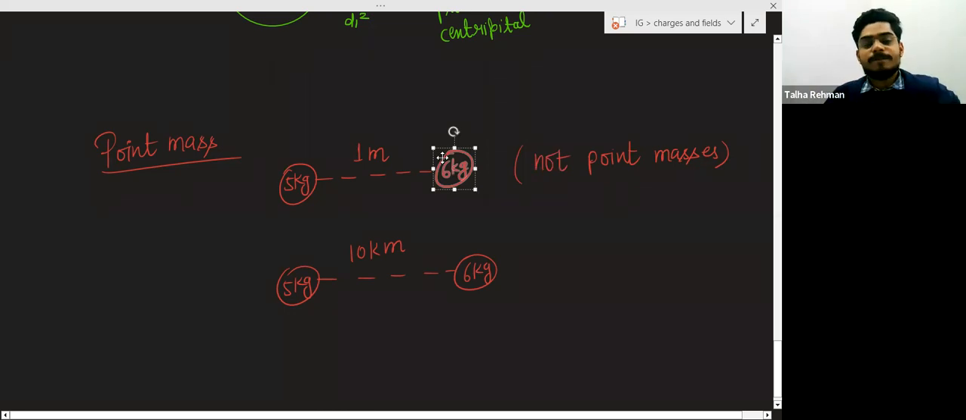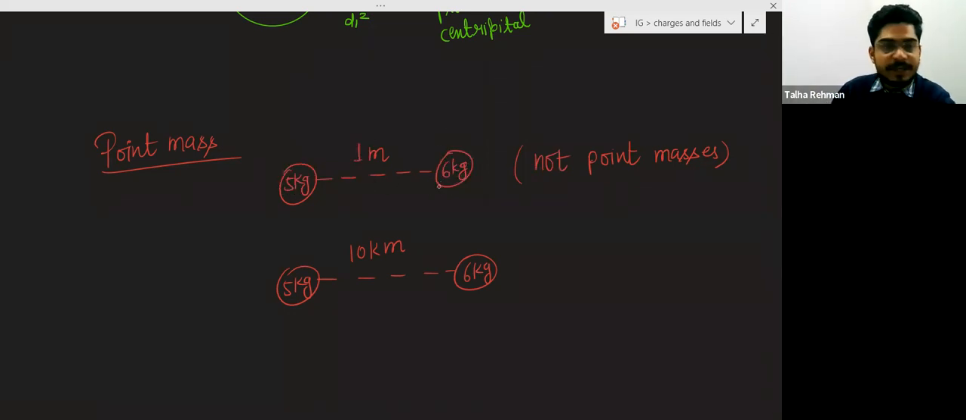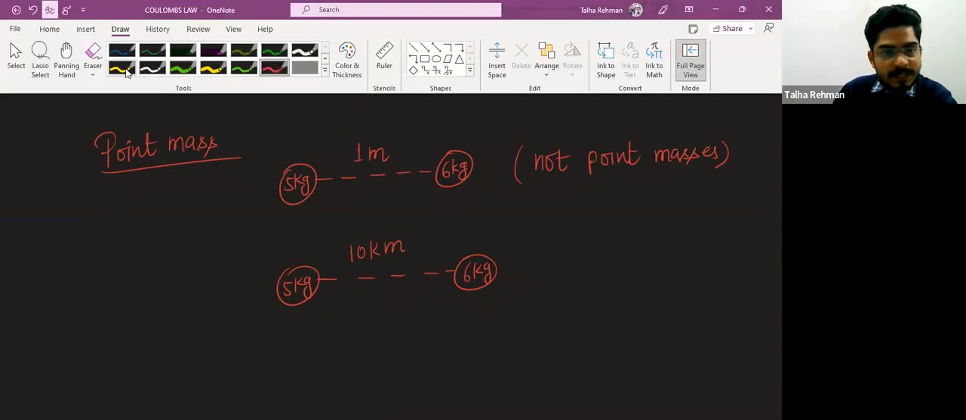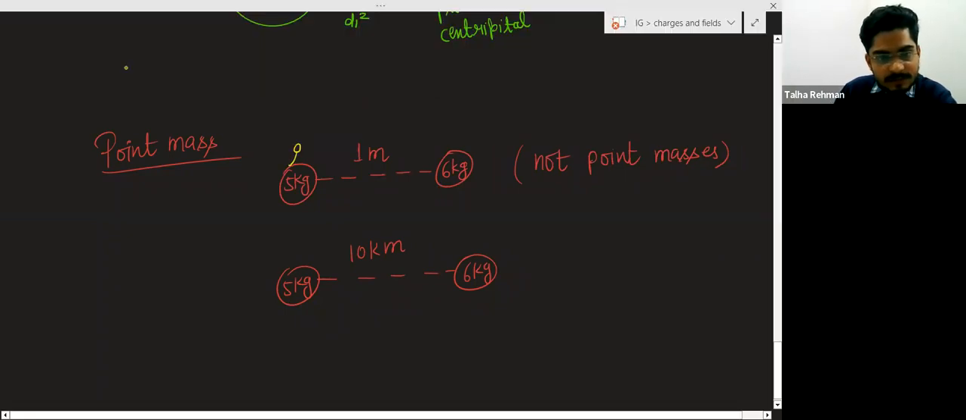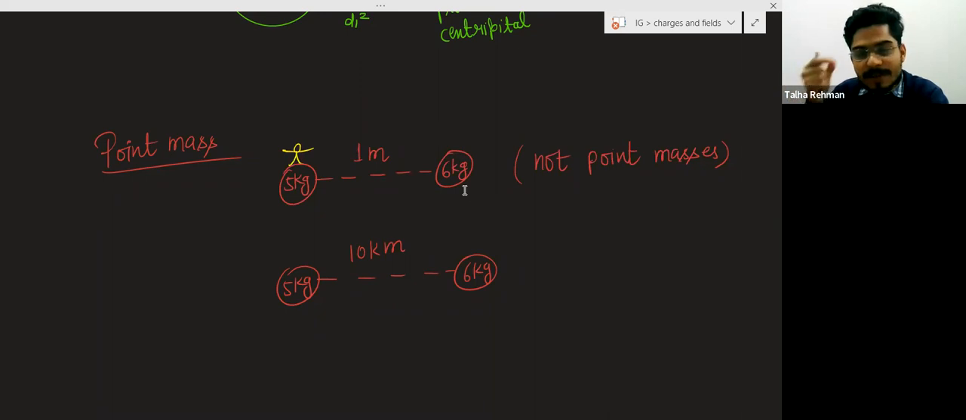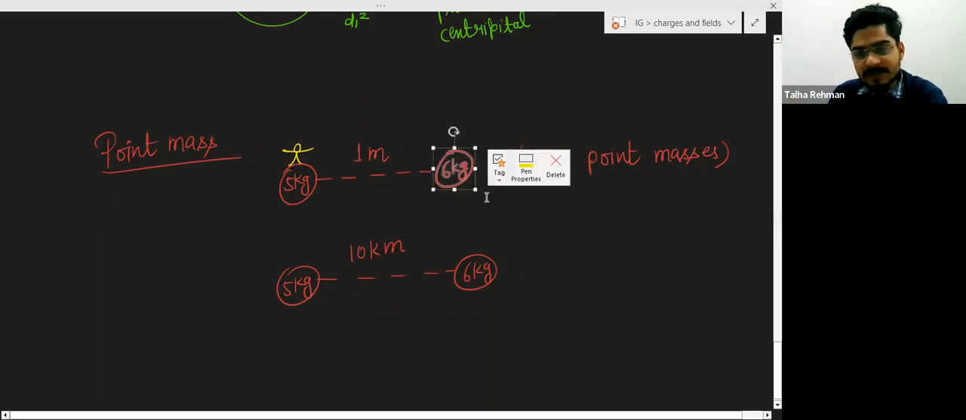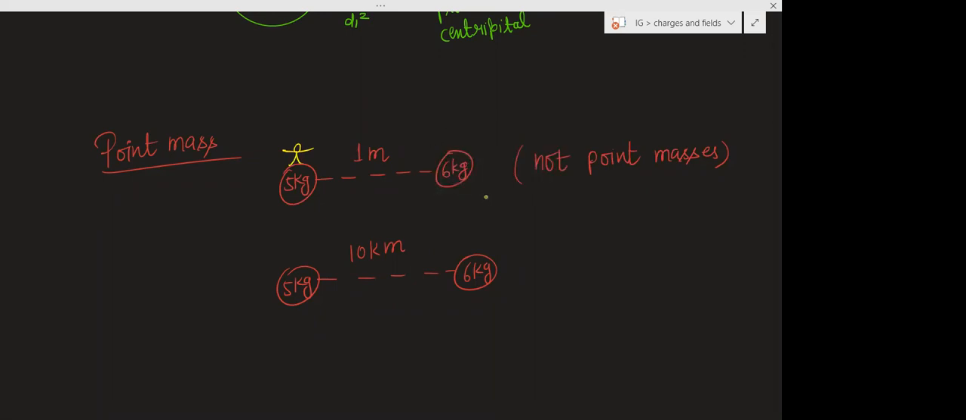Once again, I am telling you, 5 kg and 6 kg are 1 kilometer, 1 meter apart. And suppose you are on this mass and you are observing this 6 kg mass. Will this 6 kg mass appear to you as a point mass, or very, very small size? Yes or no, small size, right?